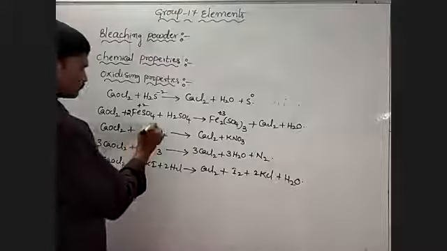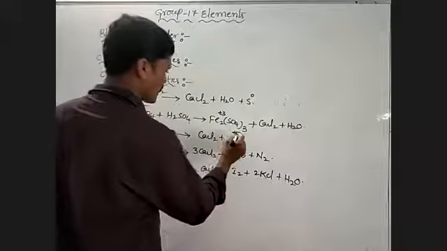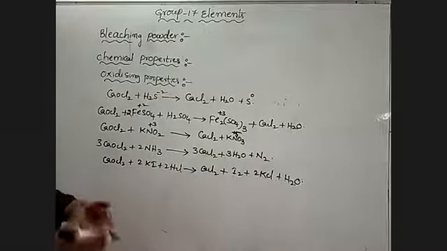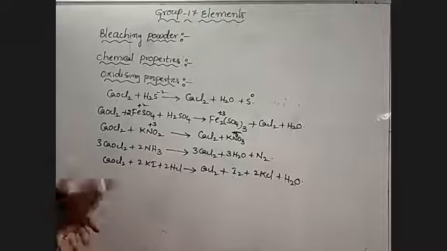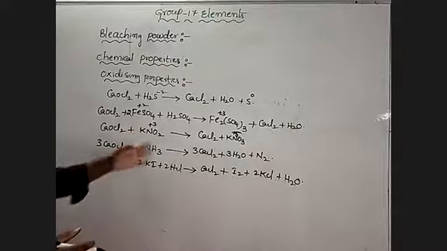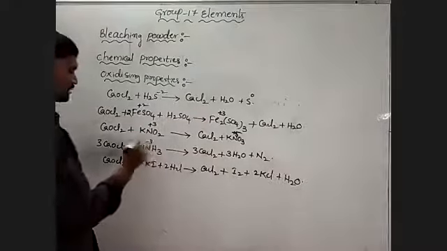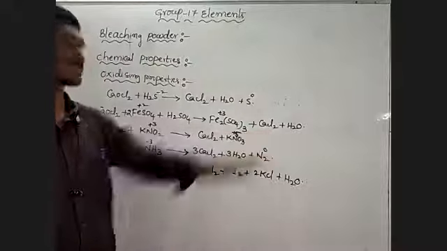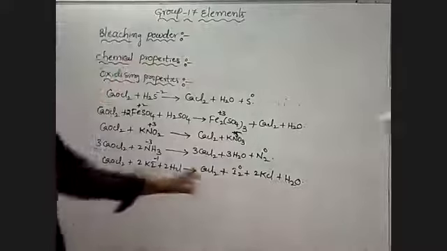Here +3, here +5. +3 to +5. So oxidation number increases, so it undergoes oxidation. Oxidation means loss of electrons. Electrons lost is called oxidation. So in the oxidation process, oxidation number increases from +3 to +5. In ammonia, this is -3 state, this is 0. -3 to 0, oxidation number increases. Here this is -1, this is 0. So -1 to 0 increased.